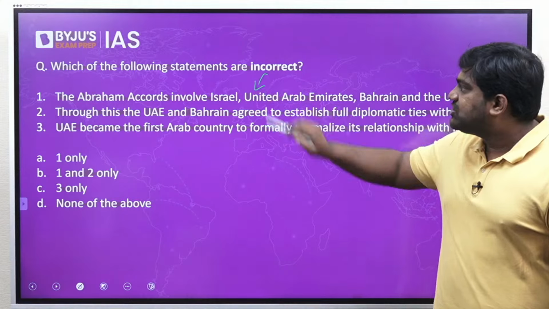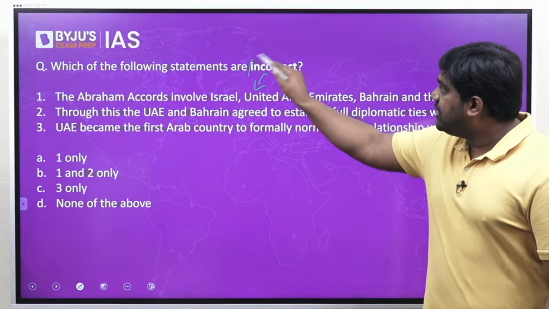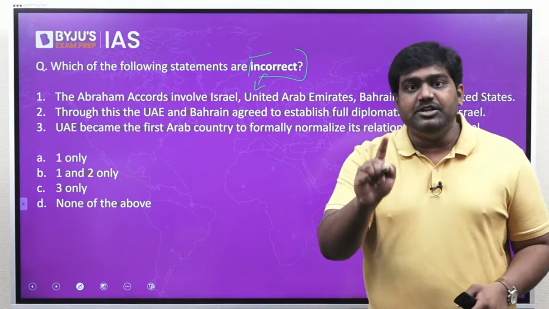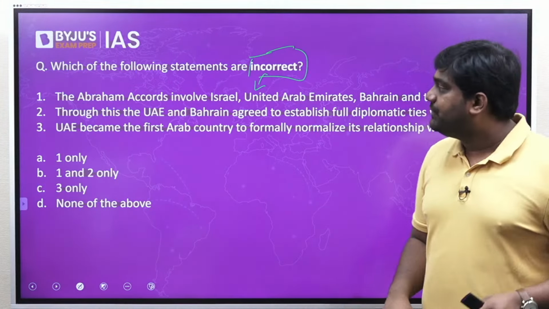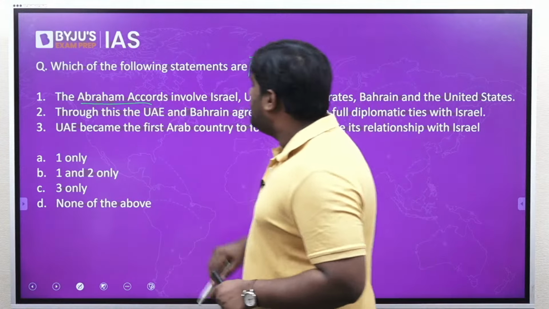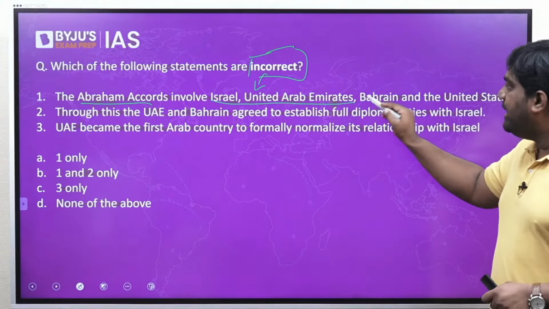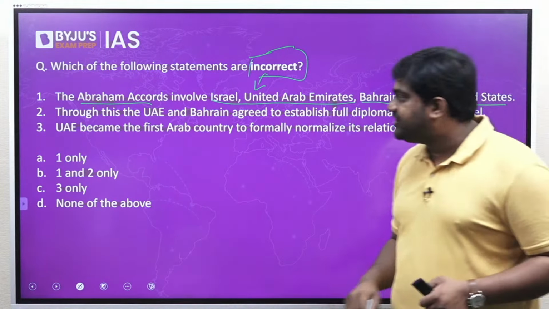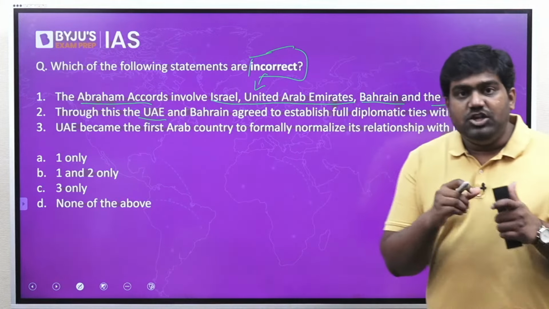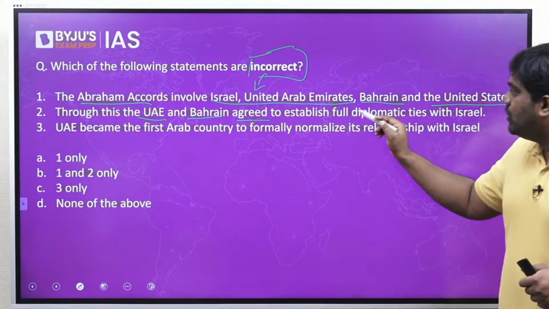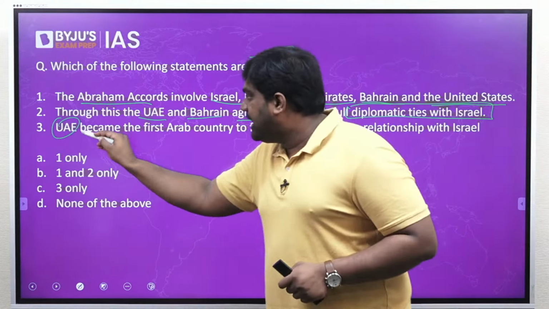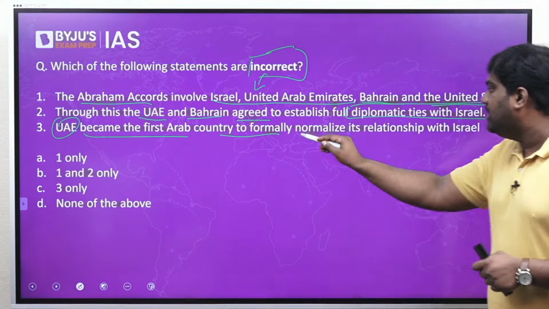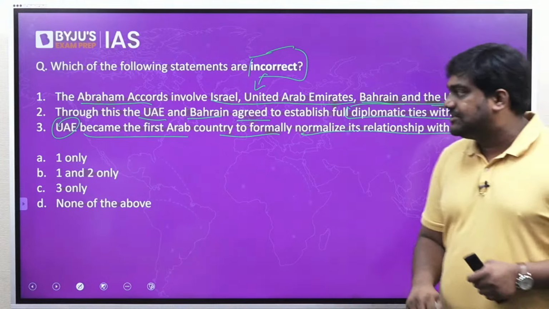Now, moving on to the next question. Which of the following statements are incorrect? Please pay attention to these questions. It's asking you to identify the incorrect statements. The Abraham Accords involves Israel, UAE, Bahrain, and the United States. Through this, UAE and Bahrain agreed to establish full diplomatic ties with Israel. UAE became the first Arab country to formally normalize its relationship with Israel.